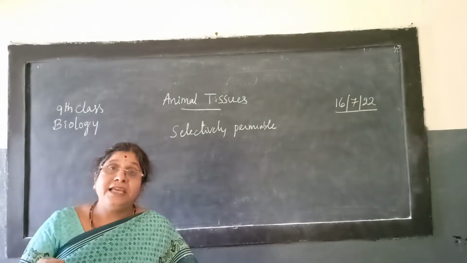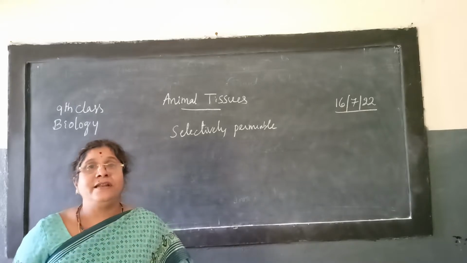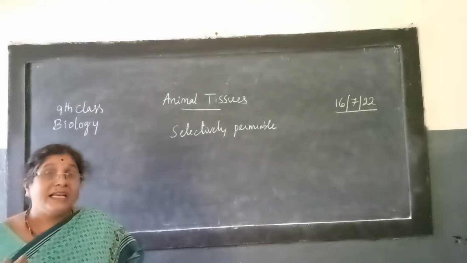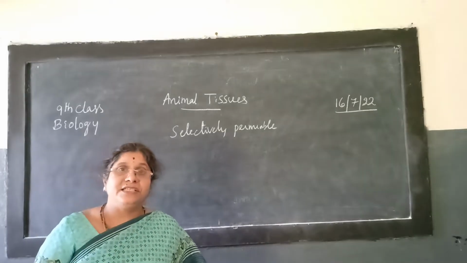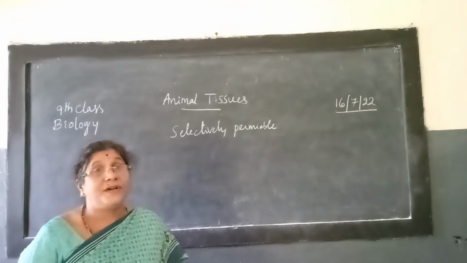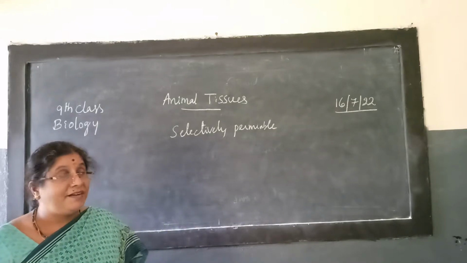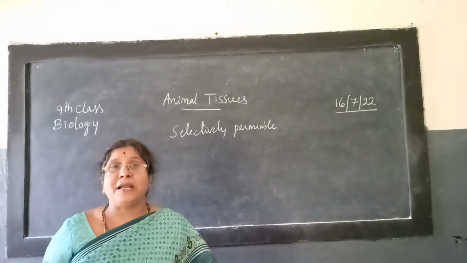Every cell needs oxygen or food or hormones or any other needed materials. How they enter inside the cell is again because of the nature of epithelial cells. Is it clear to you? So that is selective permeability.